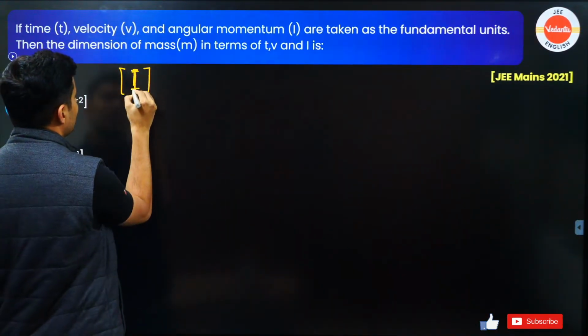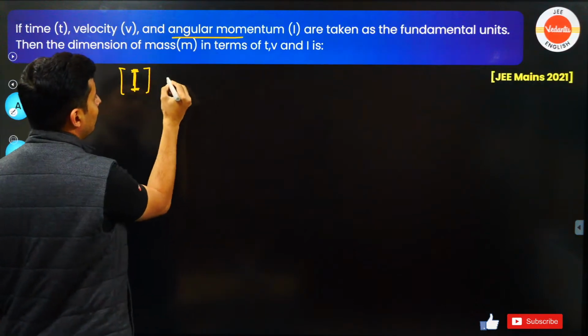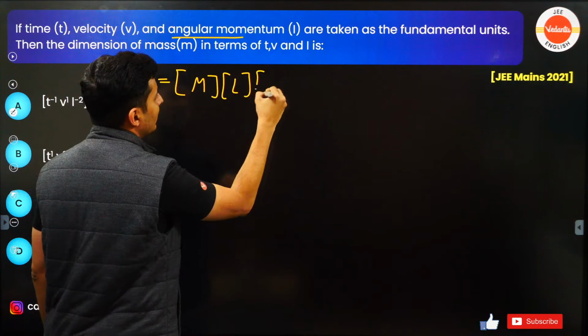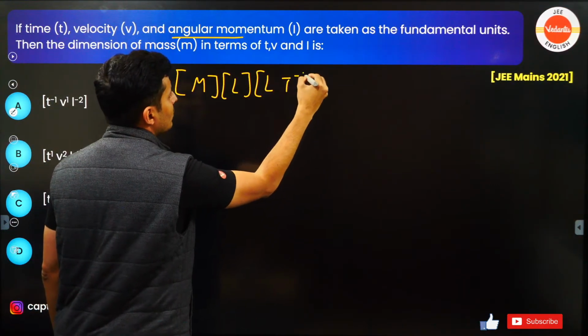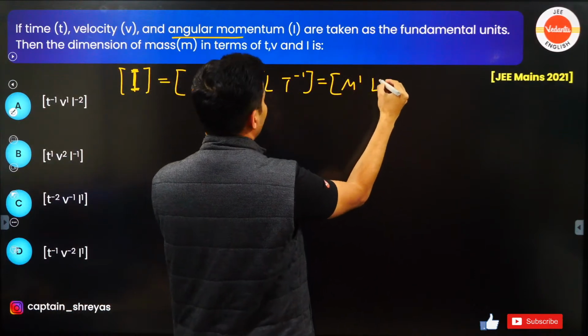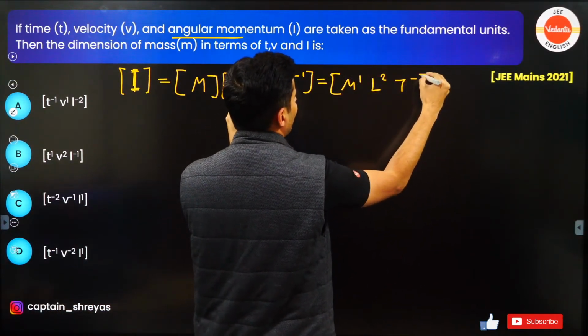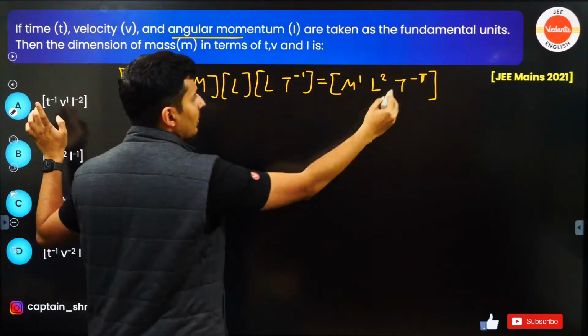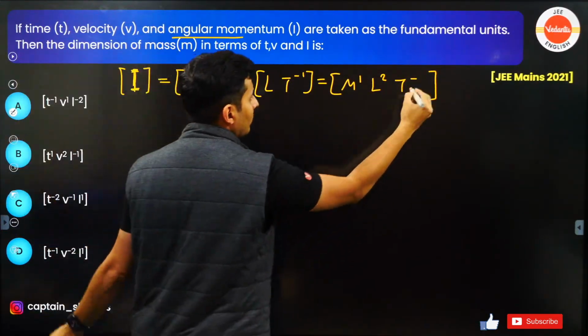It is mass into r, which is length, into velocity, which is L into t raised to minus 1. So basically the dimensions are m raised to 1, L raised to 2, t raised to minus 1. This is the dimensional formula for angular momentum.